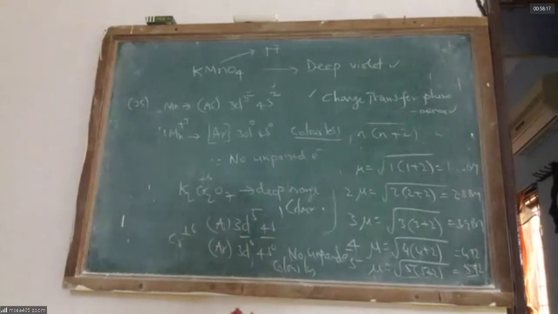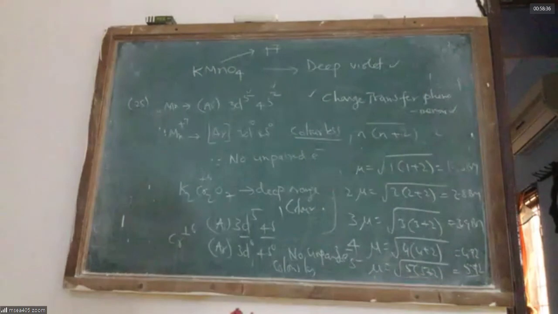The deep blue violet color which you see when starch and iodide ions interact, the starch iodine test, is also due to charge transfer phenomena. So we talked a little bit about the color of the transition metal ions.